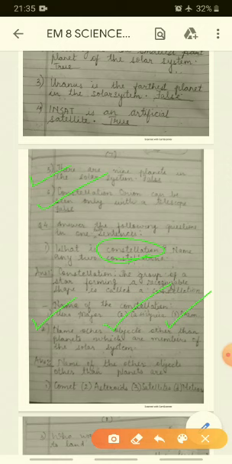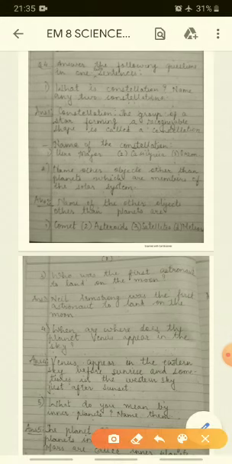Next is, name the other objects which are members of the solar system. Including the planets, there are also other objects which are seen in the solar system. What are they? Comet, asteroid, satellites, and meteoroids. We learned just now that a comet is also known as a tail, right? Then we have asteroids, in the gap between Mars and Jupiter. Satellites are the revolving bodies around the planets, and meteoroids we can call shooting stars.